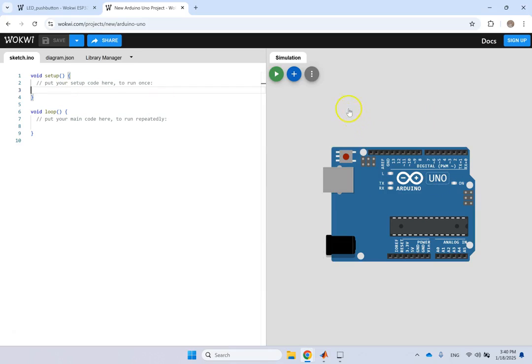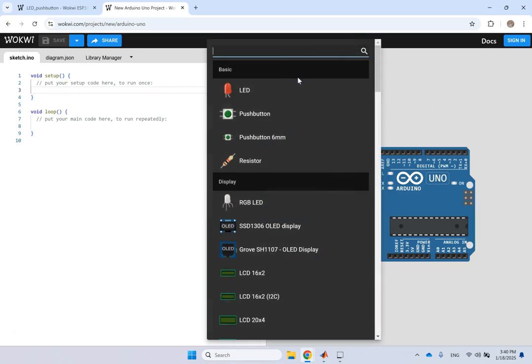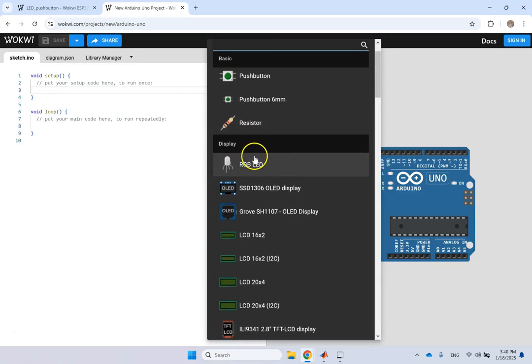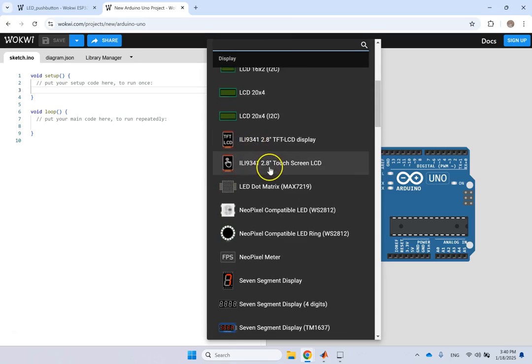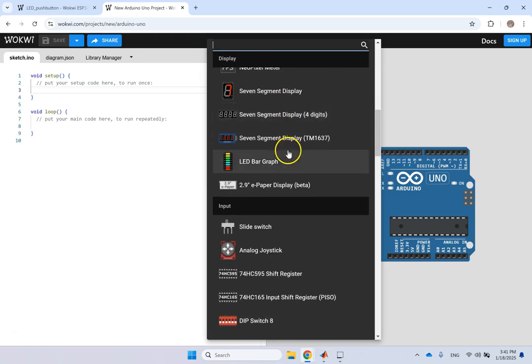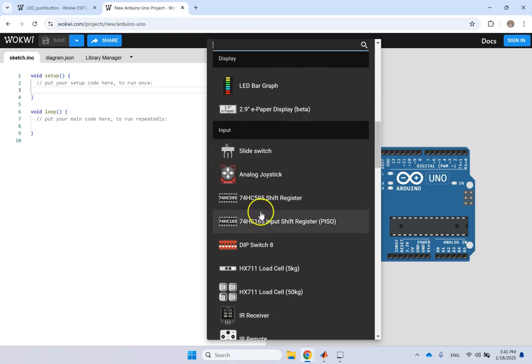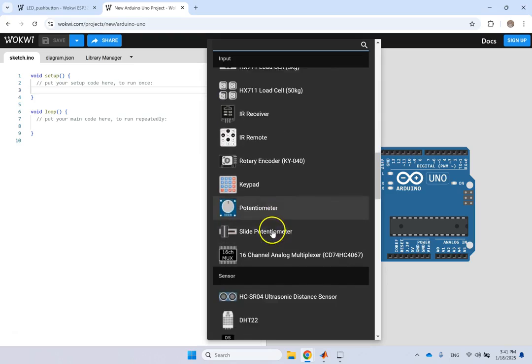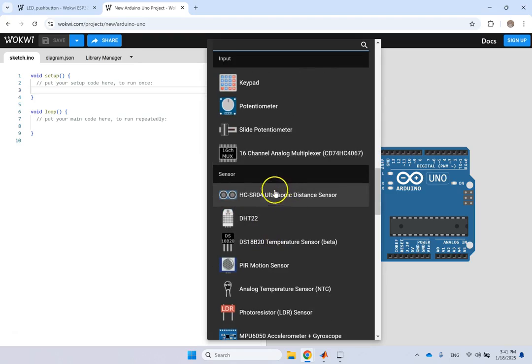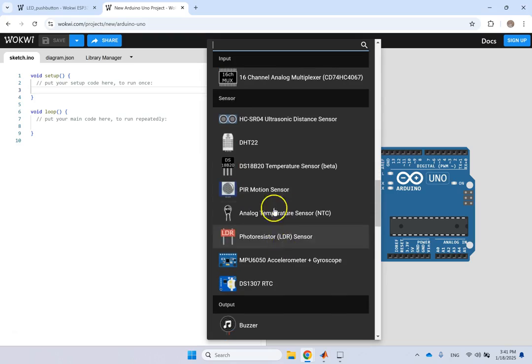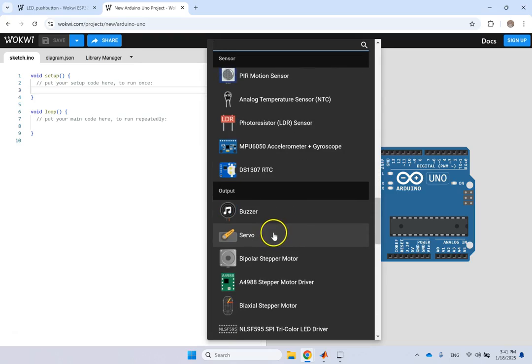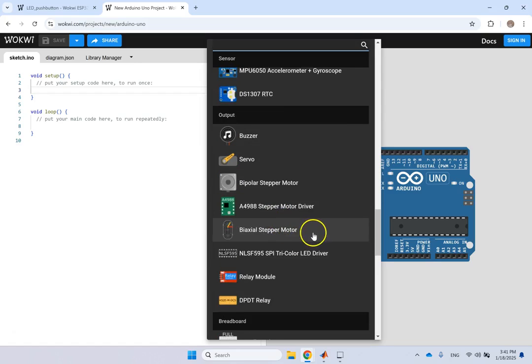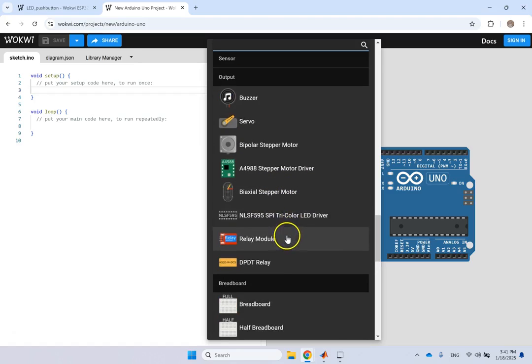And if you want to add hardware, you simply click on this plus. And here you see there are basic things like LED, push button, resistor. You have more advanced displays here. You see there are all sorts of 7 segments, LCD display, and so on and so forth. Then you go to inputs. There are all sorts of switches, IR sensors, rotary encoders, pot. And then you go down, there are more, ultrasonic, photoresistor. It's amazing. And then there are outputs like servos, buzzer, stepper motor, relays.